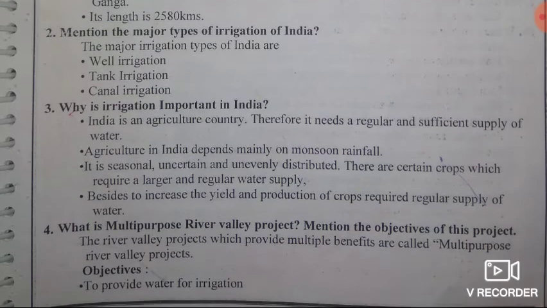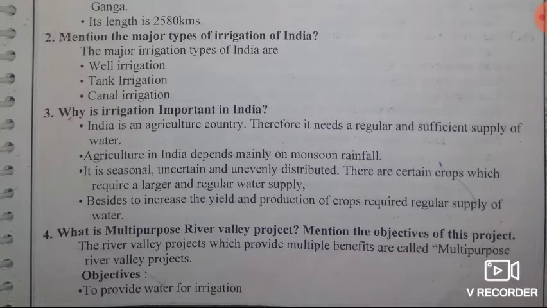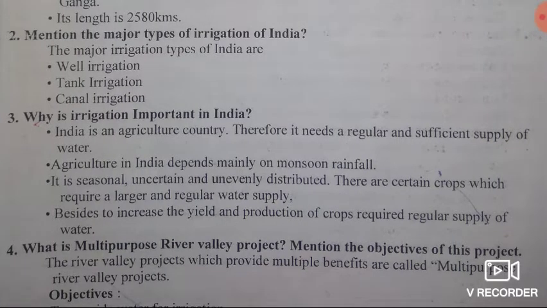Then the next question: why is irrigation important in India? Answer, because our country, India, is an agricultural country. Therefore, it needs a regular and sufficient supply of water.